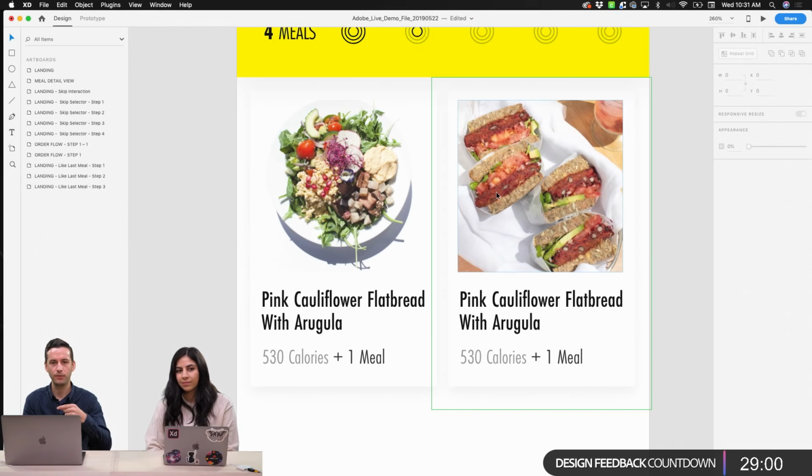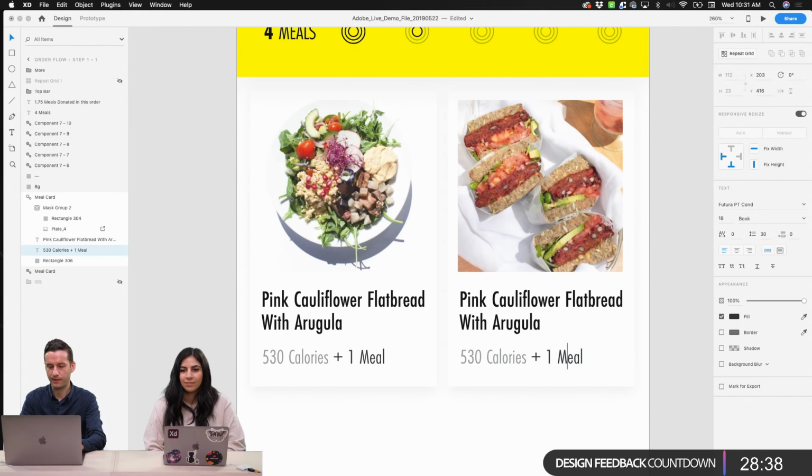So we want to make a few adjustments to our design to allow for that dynamic content to still look good. You know, as a designer of this, obviously you would want to set guidelines for your client and say, okay, look, your photography should be taken top down. Maybe everything should have a background so we have a consistent look, but those aren't always decisions that we can take part in. So we'll just change out some of the information here.